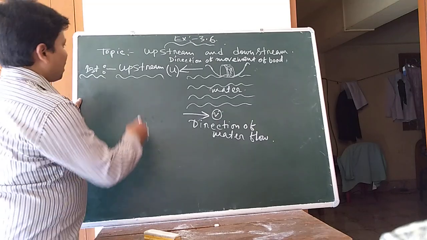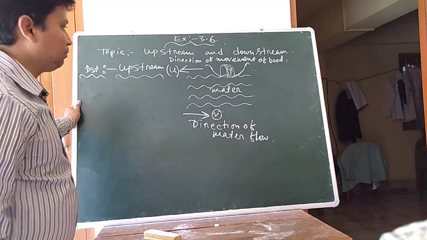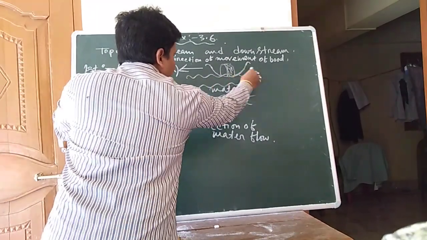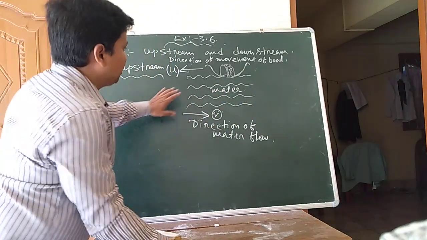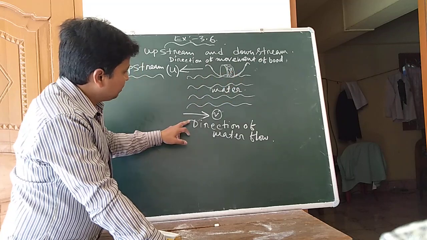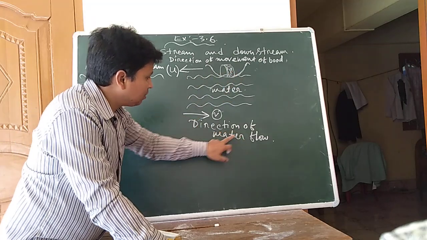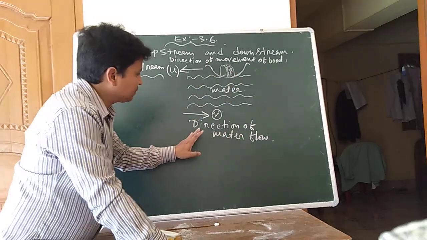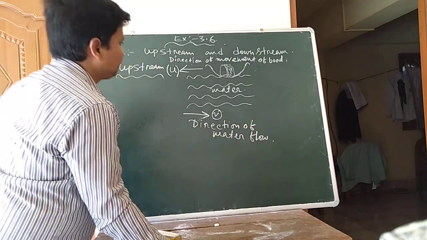So here, upstream means what? Upstream means, I am showing here this dashed line. These things are the water level, and it is the direction of water flow, or the direction of the current of water.